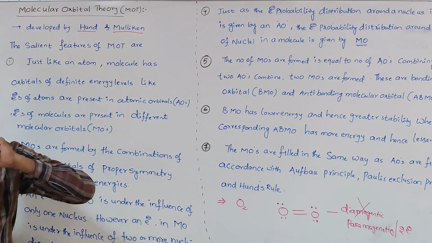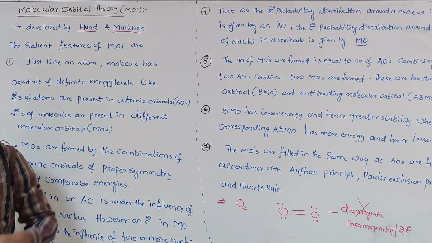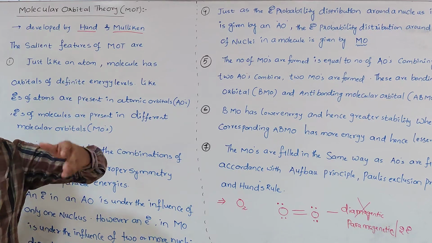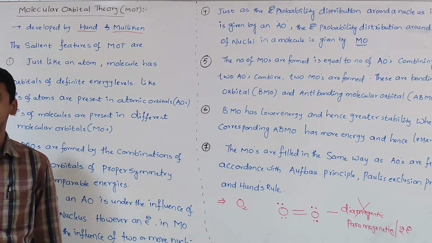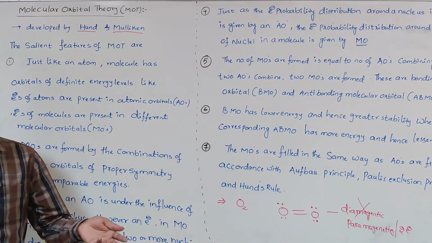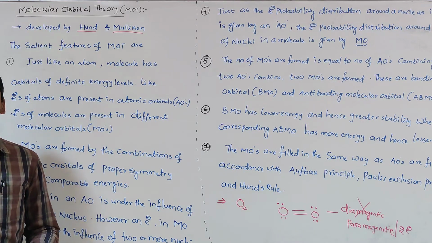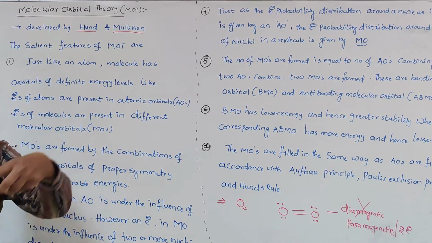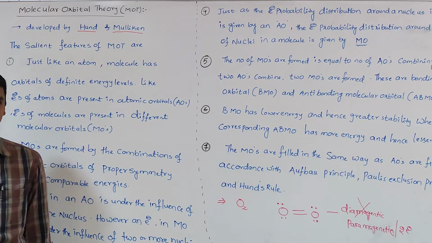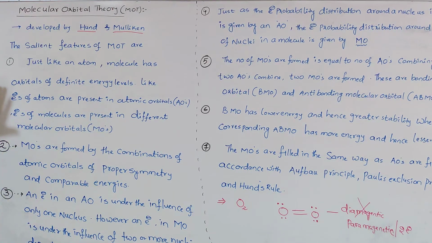The electrons of atoms are filled in the atomic orbitals. That means electrons of an atom are present in atomic orbitals. So same as an atom, the electrons of molecules are present in molecular orbitals. That is the first important feature of molecular orbital theory.